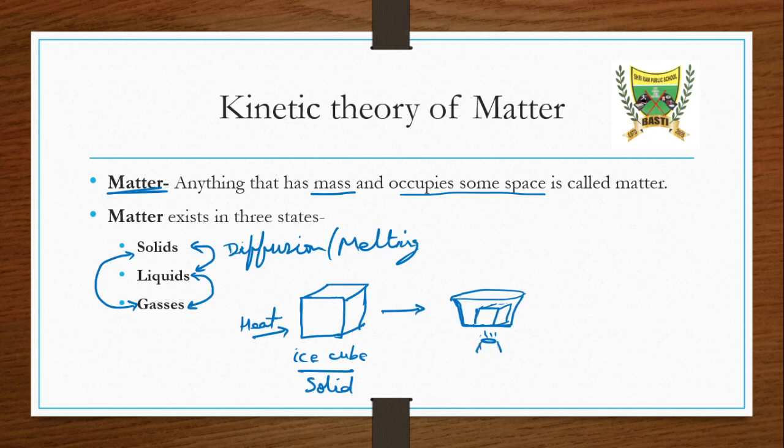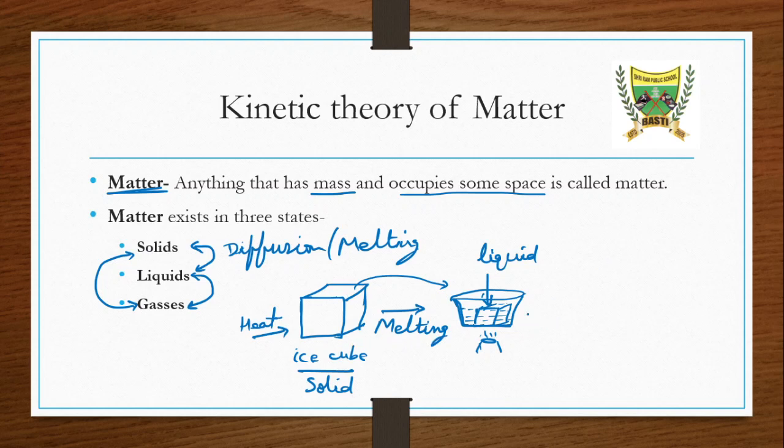After some time, this ice cube will melt and convert into the liquid form. Earlier it was an ice cube in solid form, and now it has been converted into the liquid form. So from solid to liquid, it is the process of melting or diffusion.